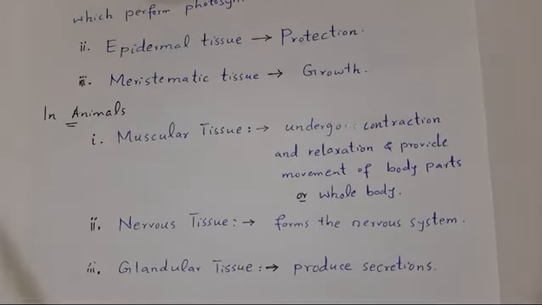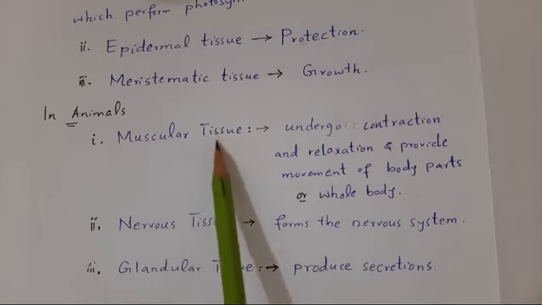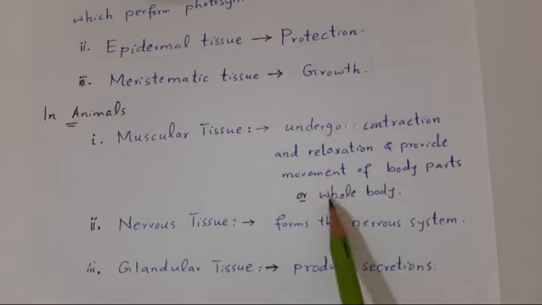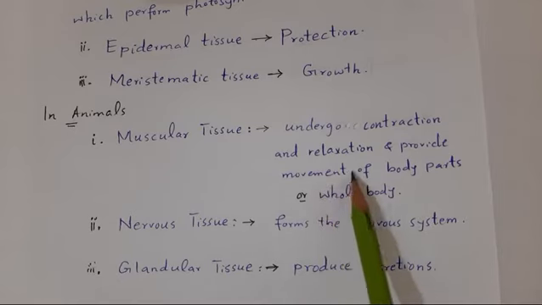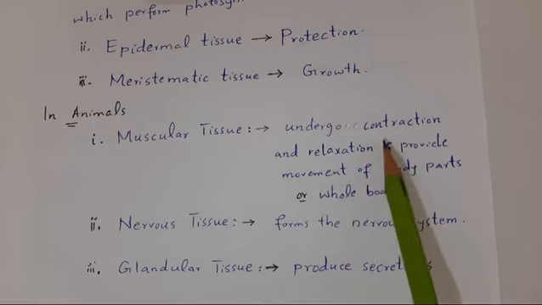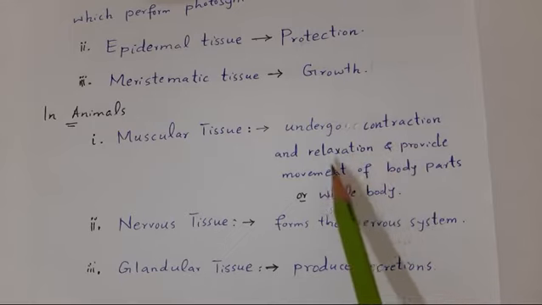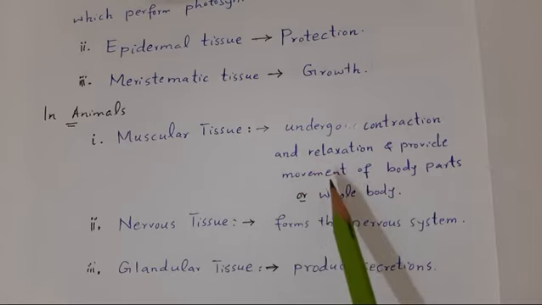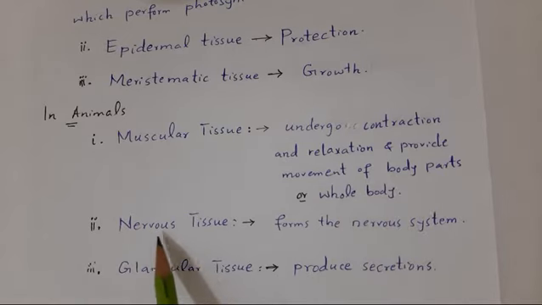Now some examples of animal tissues are muscular tissue. The muscular tissue undergoes contraction and relaxation and provides movements of body parts or the whole body. जो muscular tissues हैं इसके cells में क्या होता है? Contraction होता है, relaxation होता है, और उन्हीं contraction relaxation की वजह से हमारे body parts या whole body में क्या produce होता है? Movement.